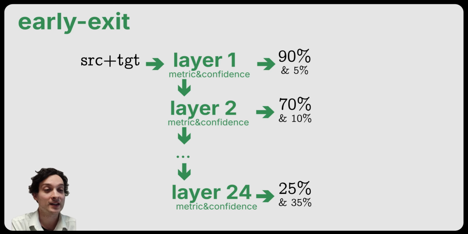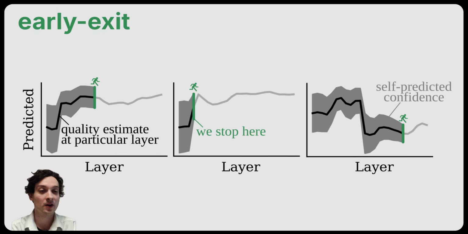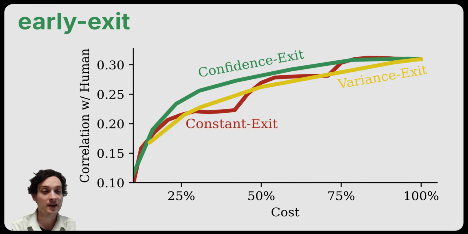For this reason, we add intermediate prediction heads to each layer. This again is generally cheap, as it's just a simple linear projection as opposed to transformer blocks. And this is useful for early exiting. If the metric knows the correct prediction at the earlier layers, we can just stop the computation there. And we know when the metric is likely to be correct because we attach the confidence prediction to it. And indeed, if we early exit based on the confidence, we get a higher correlation with humans than if we exited at a constant layer or based on the variance of predictions.